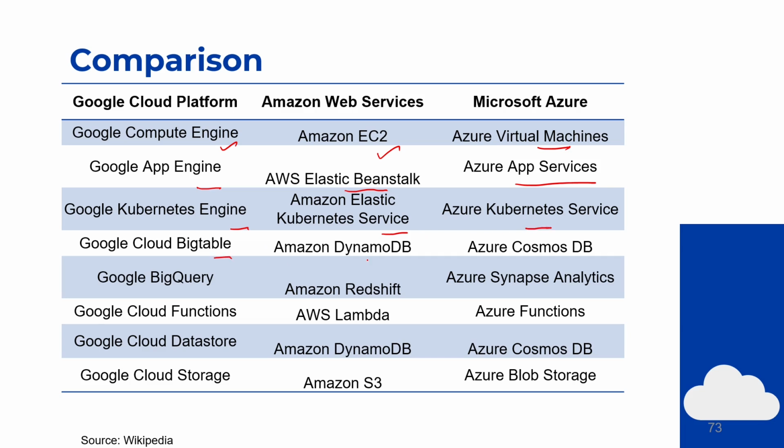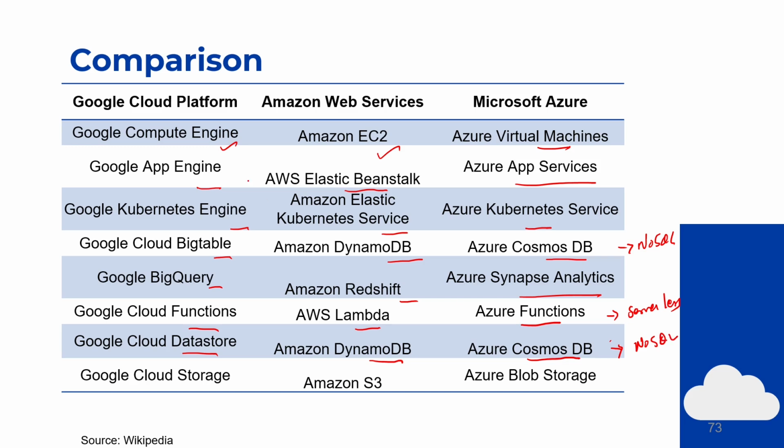Then we have Bigtable, DynamoDB, and Azure Cosmos DB, which is for NoSQL. BigQuery, Amazon Redshift, and Synapse Analytics, which is for the analytics for the database. Then we have Cloud Functions, AWS Lambda, and Azure Functions, which is serverless. And then Cloud Datastore, Amazon DynamoDB, Azure Cosmos DB, which, as mentioned above as well, is for NoSQL.